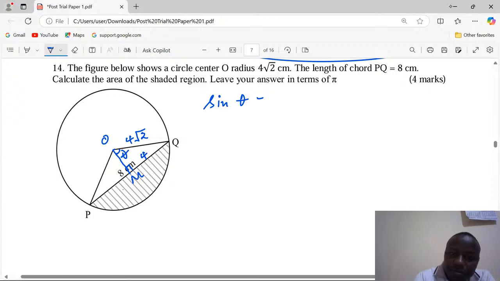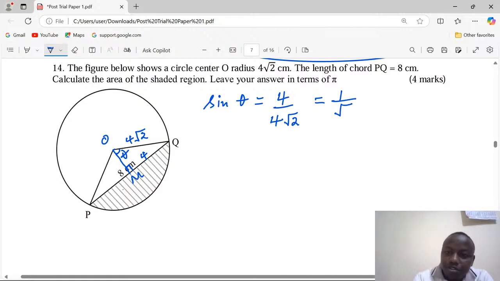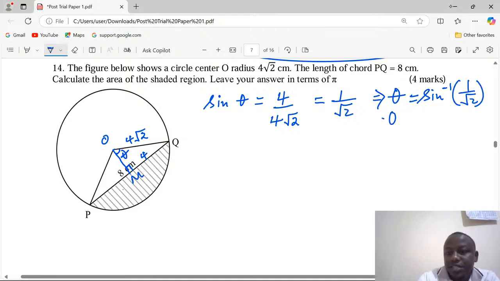Sine of theta is going to be equal to the opposite length to that angle, which is 4, divided by the hypotenuse, which is our radius. So this means we are having 1 out of the root of 2. And for us to get theta, we need the sine inverse of 1 over root 2, and this gives us theta as 45 degrees.